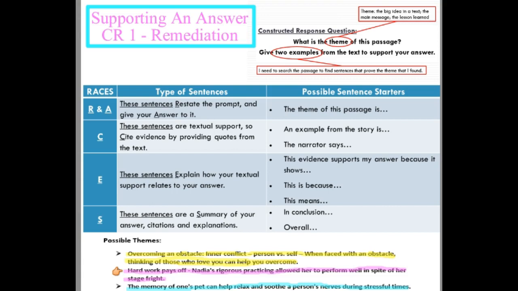If I'm arguing that is the theme, I'm going to choose very different support for that argument. The same thing for this third possible theme. The memory of one's pet can help relax and soothe a person's nerves during stressful times. If that's what I'm claiming is the theme, I need to use textual support that relates to or supports that argument.